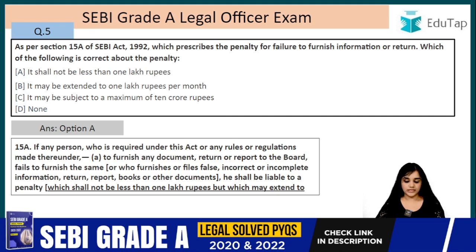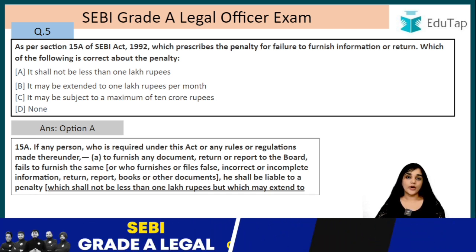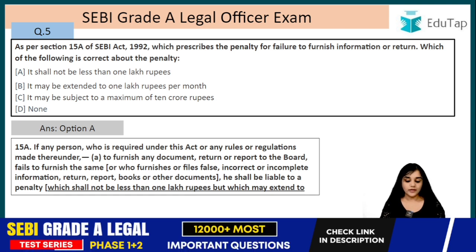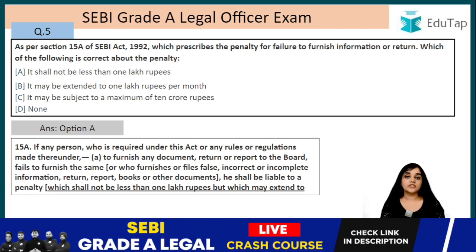This is section 15A. If any person who is required under this Act or any rules or regulations made thereunder, number 1, to furnish any document, return or report to the board, fails to furnish the same. He was required to furnish such report or such document, and he fails to do the same.